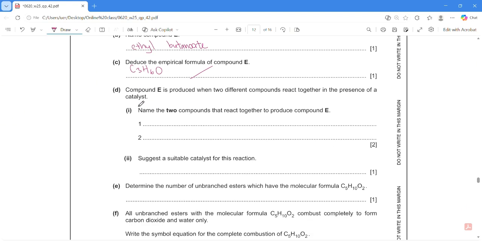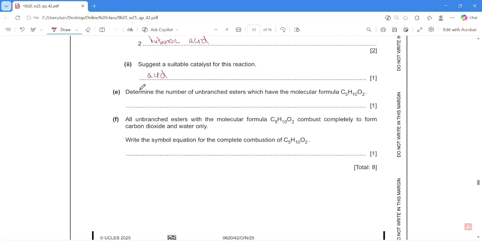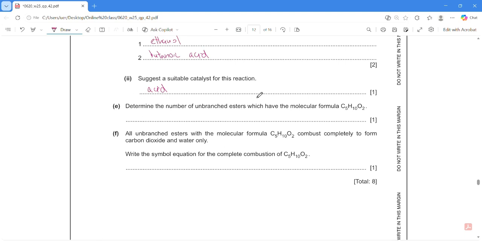Like I said just now, the alcohol is ethanol and the acid is butanoic acid. Next, suggest a suitable catalyst. A suitable catalyst for esterification is acid. Acid as catalyst. Then determine the number of unbranched esters. We have the formula C5H10O2. Unbranched esters are easier, so basically we need to have at least 5C in a row.